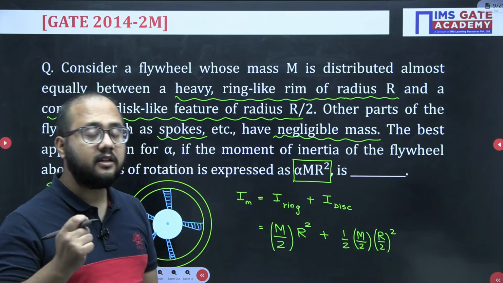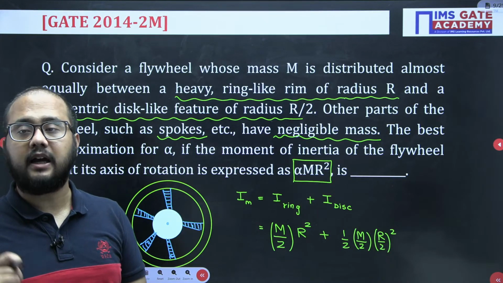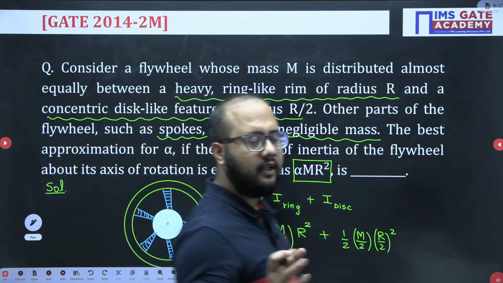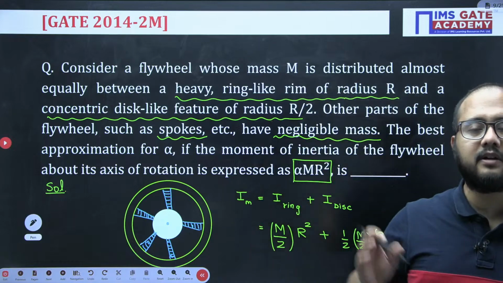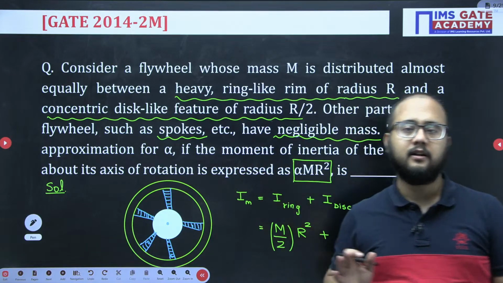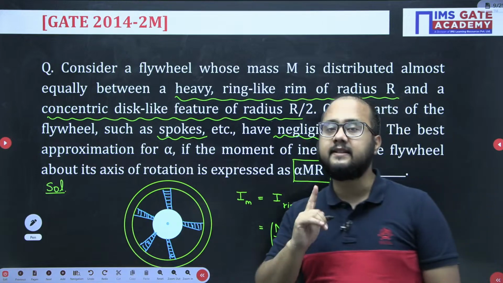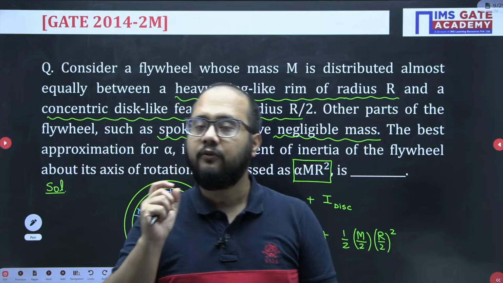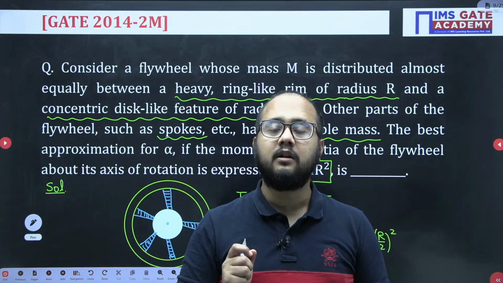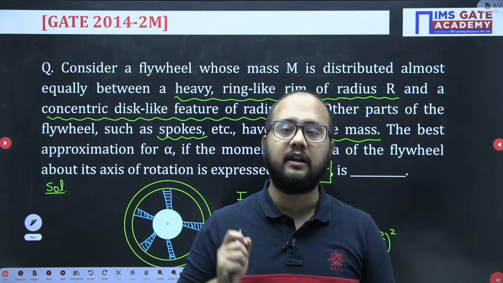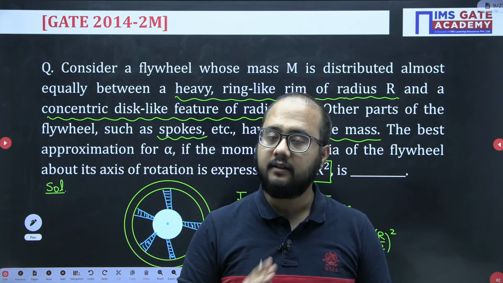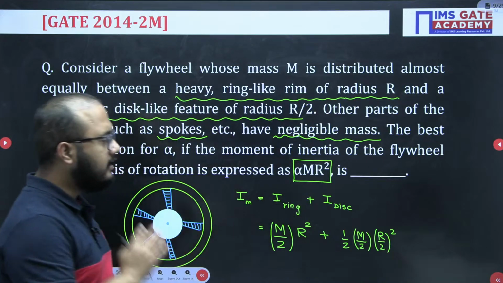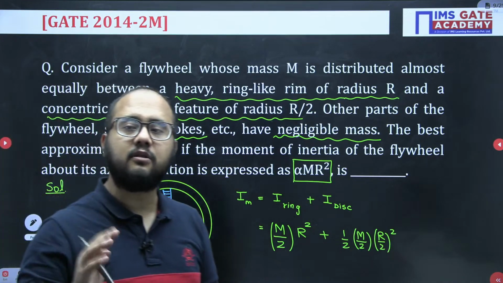So that mass moment of inertia concept is very important for mechanical students, right? I've seen many times, area moment of inertia everyone will be able to remember, but mass moment of inertia many people will forget. For disk, for ring, for sphere and for rod, for these cases you need to remember the mass moment of inertia value. Not only in theory of machines but for engineering mechanics also it is important.